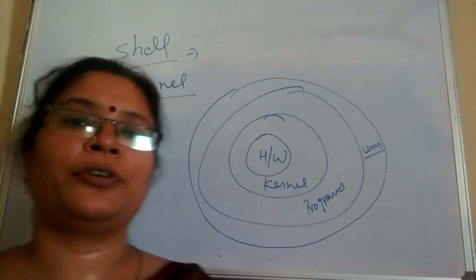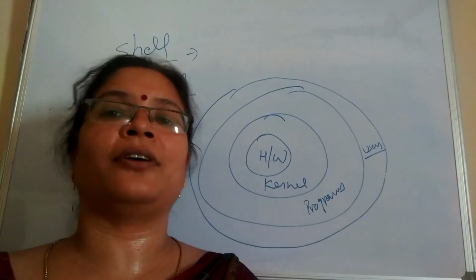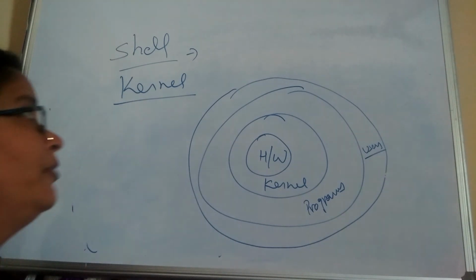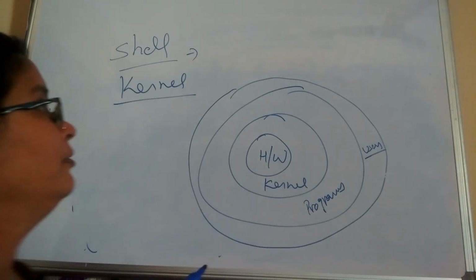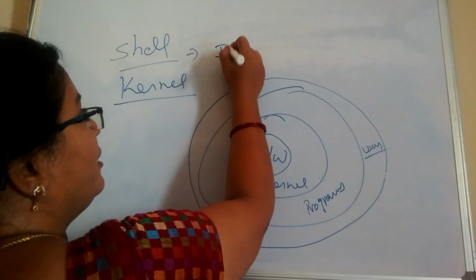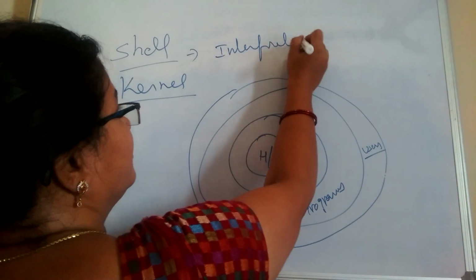And now we are going to start with the common core elements of the Linux operating system. Those are number 1, shell, and number 2, kernel. What is a shell actually? Shell can be regarded as an interpreter.